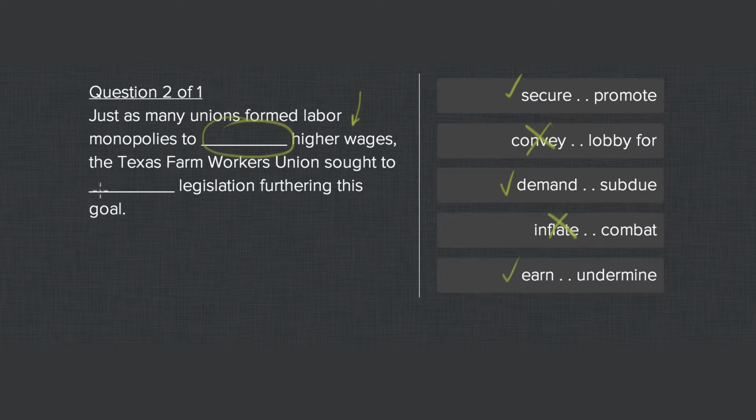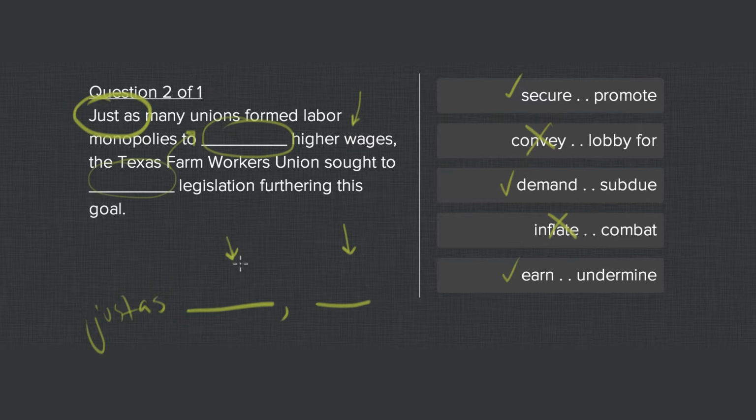Now, the second blank is a little confusing. The second blank is a support relationship to the first blank, and I'll explain why. It's actually these opening words, just as. When you say just as blank, comma, blank, that is an idiom in American English, and these two things should be similar. So that's how I know this is a supporting relationship.